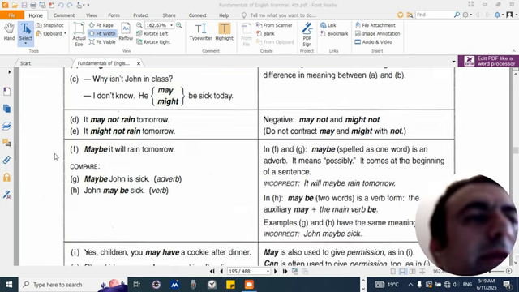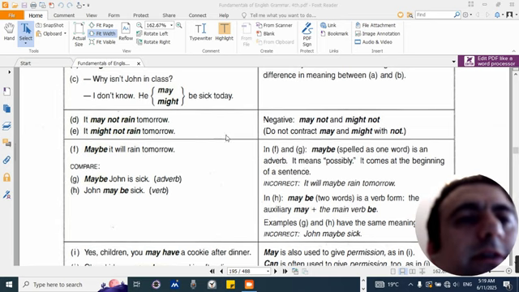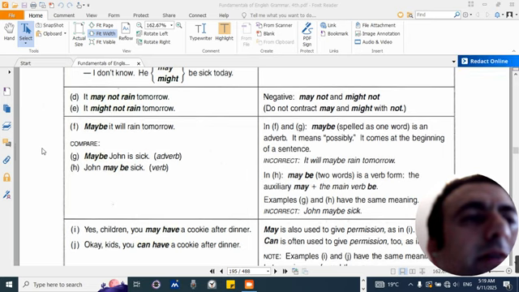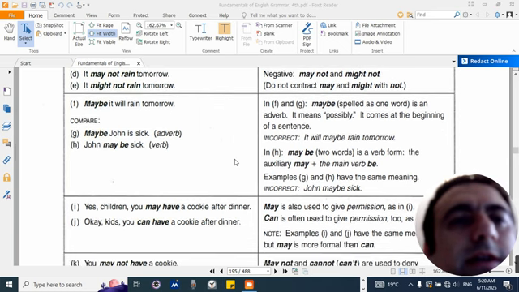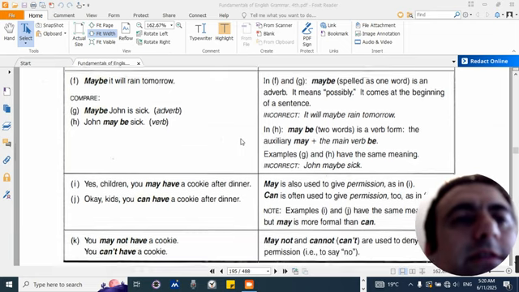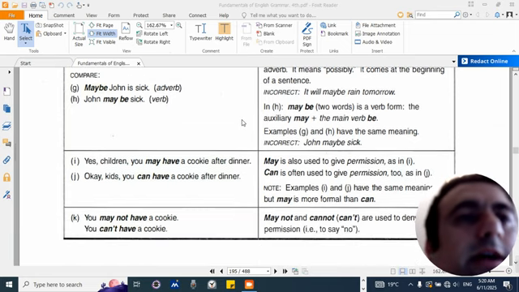D. It may not rain tomorrow. E. It might not rain tomorrow. Negative: may not and might not. Do not contract may and might with not. F. Maybe it will rain tomorrow. Compare. G. Maybe John is sick. H. John may be sick. In F and G, maybe, spelled as one word, is an adverb. It means possibly. It comes at the beginning of a sentence. Incorrect: It will maybe rain tomorrow.